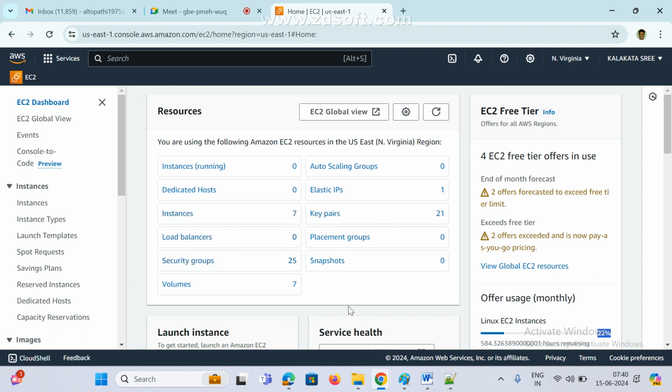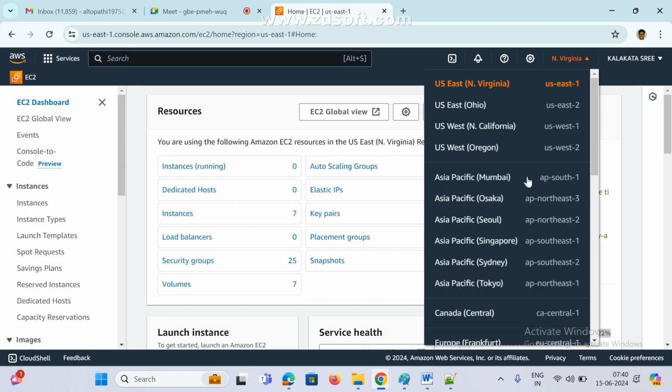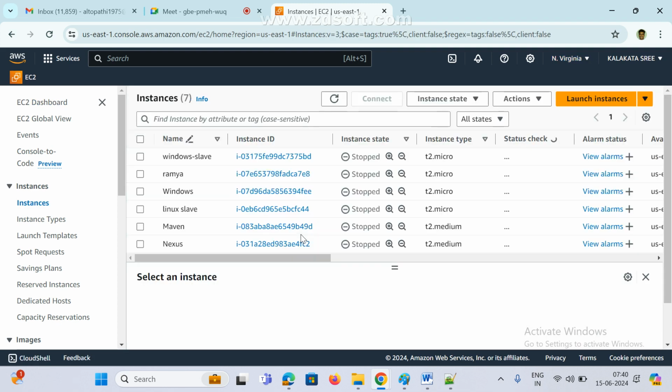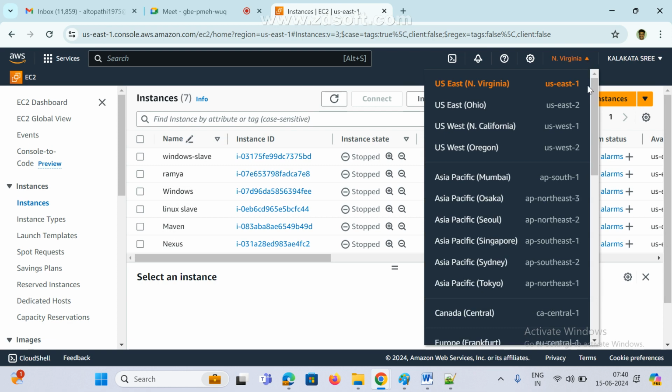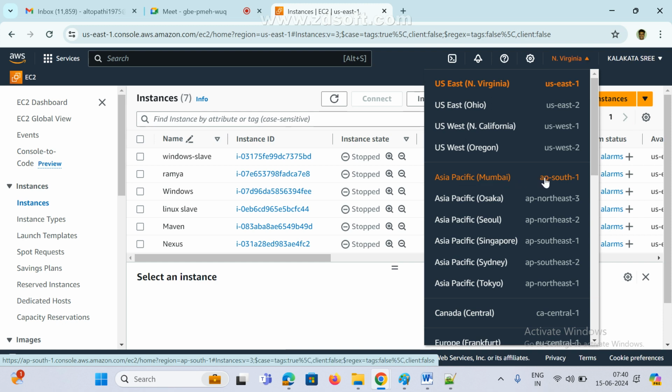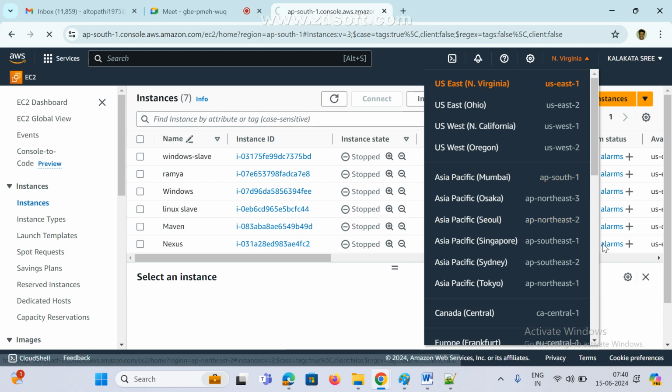Now if you go to the top right corner, this is your account, and on the left side of the account we can see which region you are in. If you click here, right now I am in US East North Virginia. Many people are using many instances. Okay, so North Virginia. Now I move on to the Mumbai region. See here, Asia Pacific Mumbai, ap-south-1. This is the code. Okay, click on this.